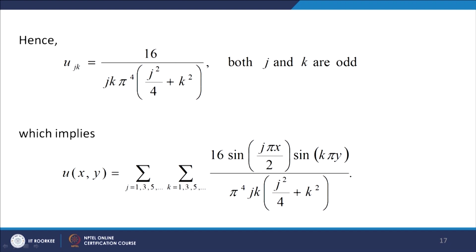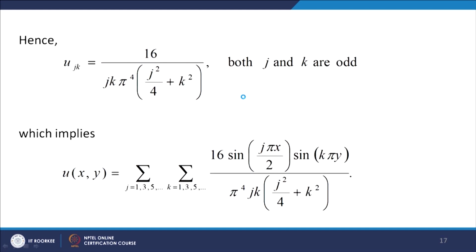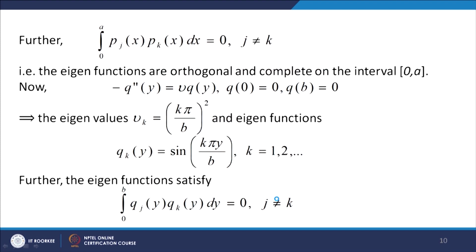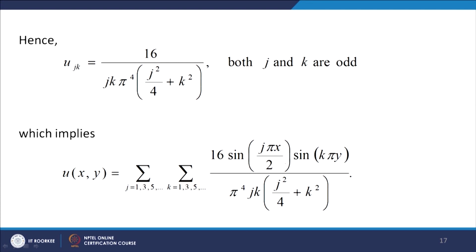u_jk is equal to lambda_jk inverse, lambda_jk inverse times the inner product of f with b_jk over the inner product of b_jk with b_jk. Okay, both j and k are odd, which implies u(x,y) equal to this expression. We have this expression for any function f(x,y). So for the function u(x,y) we can find the series, j equal to 1 to infinity, k equal to 1 to infinity. So we get u(x,y) equal to this expression. So this is how we solve this problem.